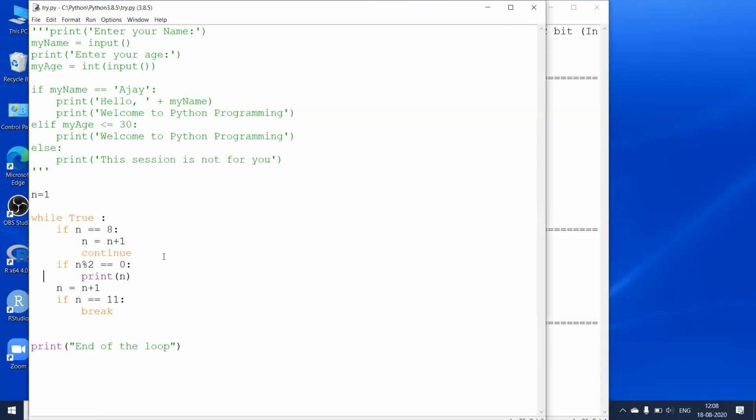So there are two keywords which are usually used with the block, you can say a while block and the for loop as well. That is the continue and break statement. Okay. Break is to terminate the loop. And continue is to, instead of executing the other statements below continue, go back to the beginning of the loop.